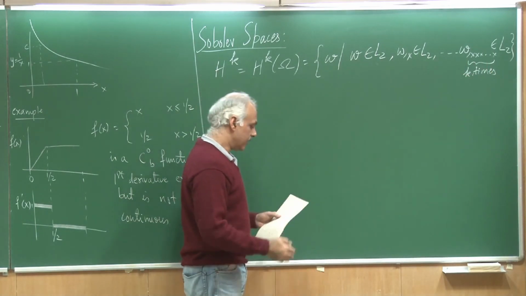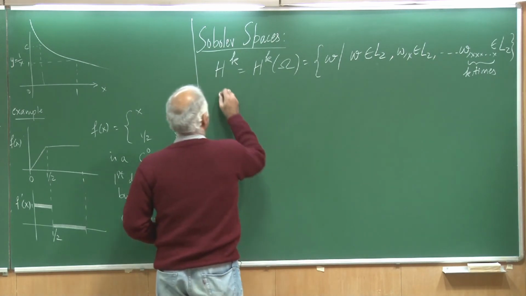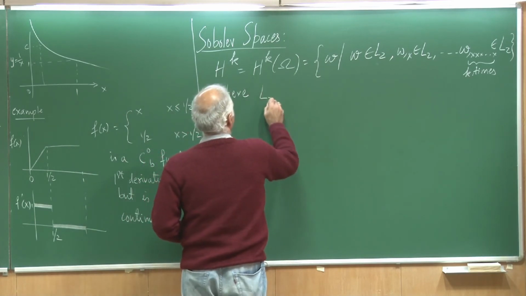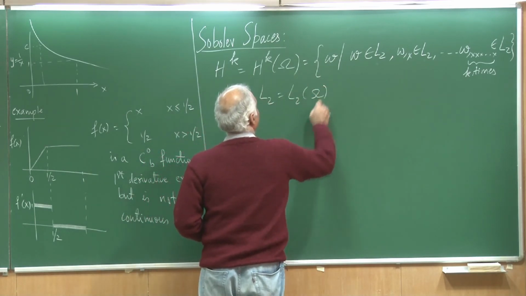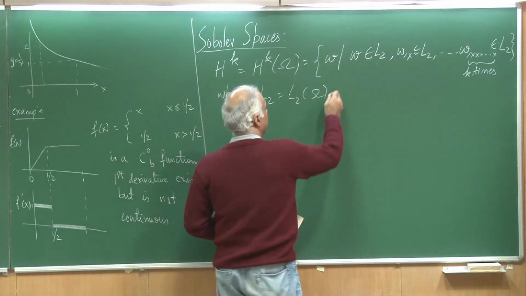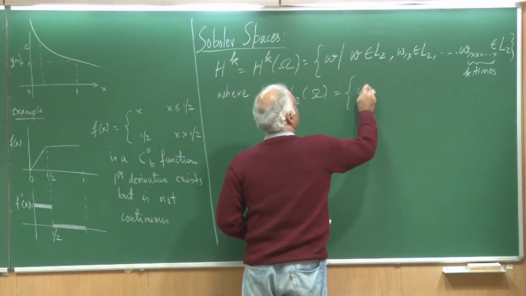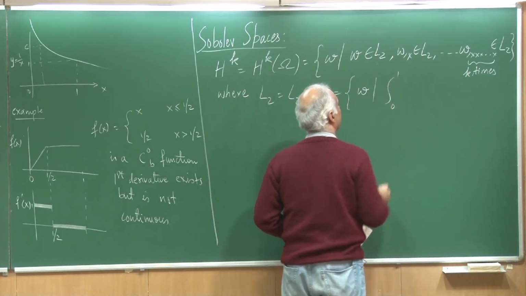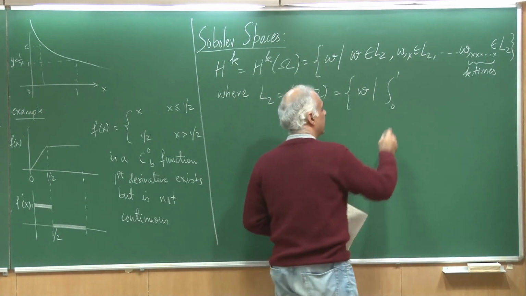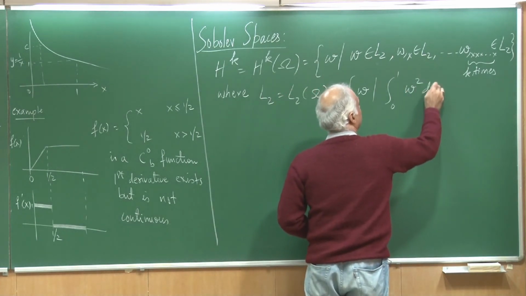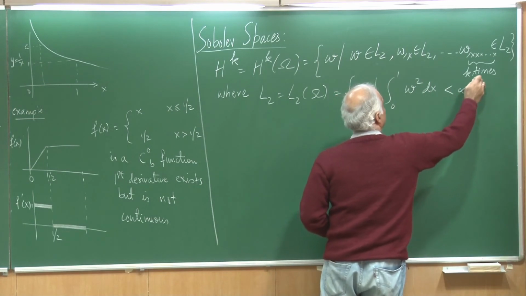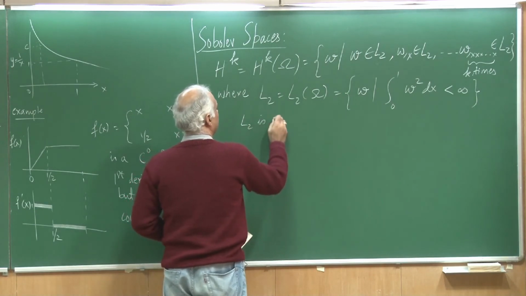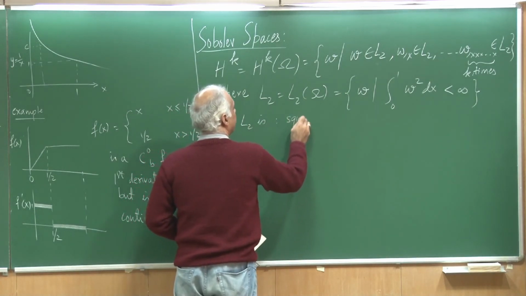We had talked about an L2 function in the last class, but let me repeat this for you, where L2 essentially defined over a domain omega implies that it is a function w such that if I carry out the integral over the domain 0 to 1, then the square is bounded. So L2 is essentially square integrable.